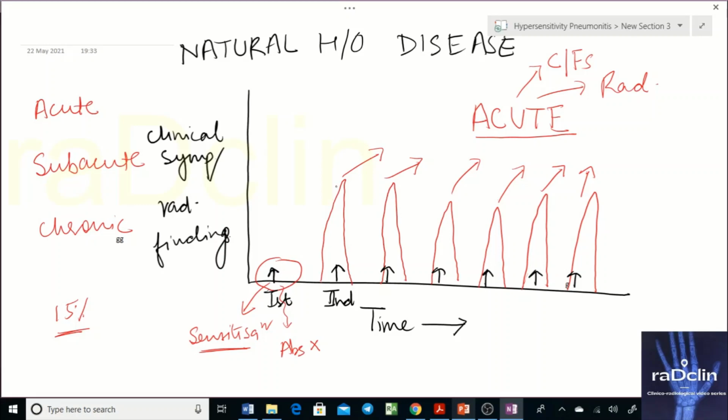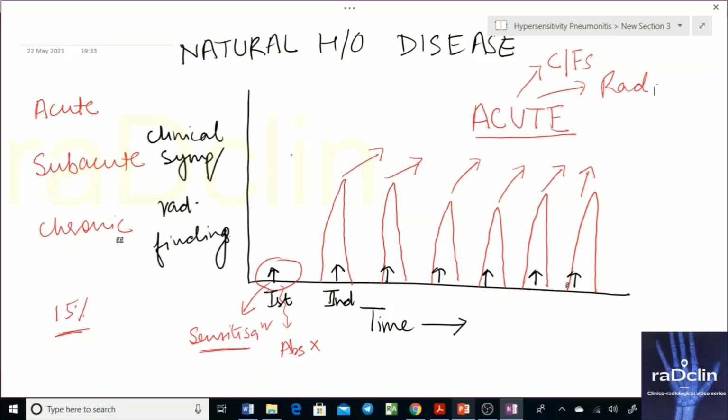But mostly it's not the case, because the timing between the patient's exposure and his coming to you is quite large, and that is where the concept of subacute comes in, which is the most common timing of presentation. Now, do you think that between these exposures the patient's immune response is completely nil? It's not the case. It will not be nil. There will always be a low level of immune response, a low level of inflammation going on in the lungs of that patient.